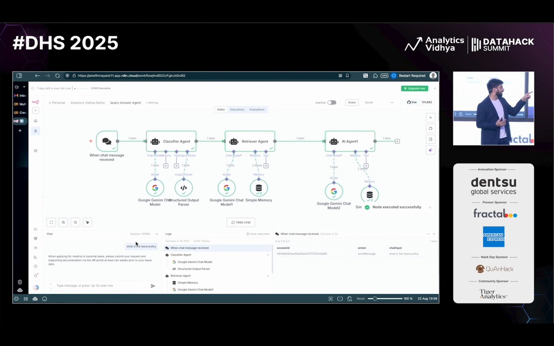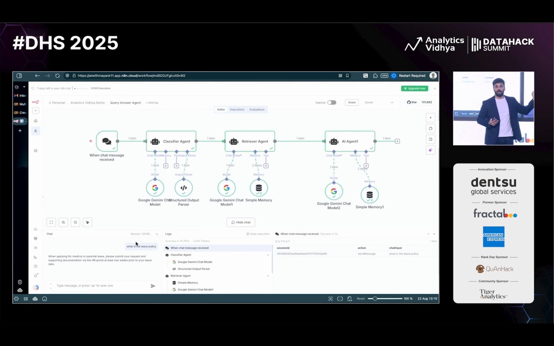When applying for medical or parental leave, please submit your request with supporting documentation via the HR portal at least 2 weeks prior to the leave date. The thing which I wanted to majorly point out here is that it was very easy, right? For prototyping, to support use cases like this, we can just create something like this and use that, as compared to the previous code which I showed. That was easily, I think, 800-plus lines of code doing the same thing. Here I have done the same.